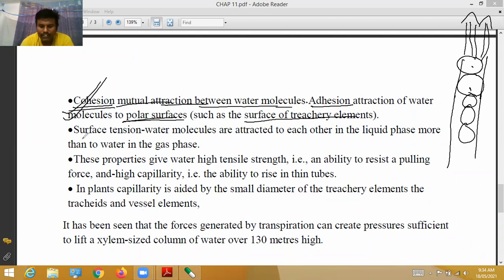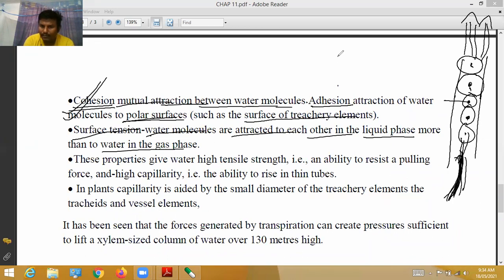Next, surface tension. Surface tension means water pushes in the upward direction. Water molecules are attracted to each other in the liquid phase more than to the water in the gas phase. In the liquid phase, this molecule attracts this molecule, and this attracts the next one. In such a way it continuously attracts, and water continuously enters and makes a continuous column of water.